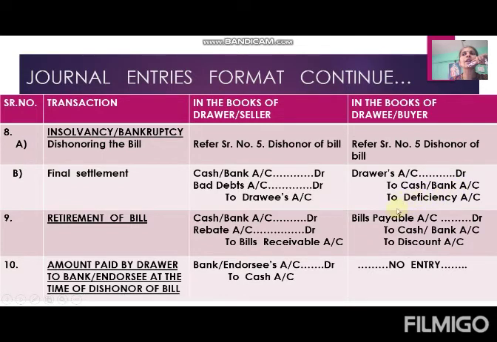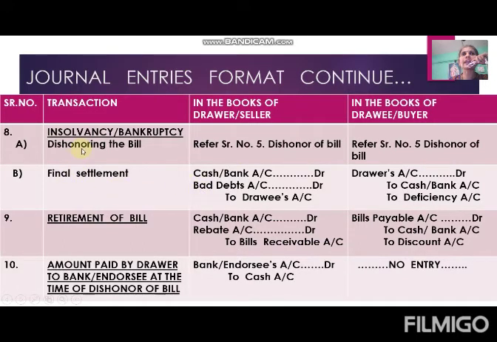Deficiency is the amount which is not paid to the drawer. Miss, one thing: that amount is saved. That's why it is the deficiency account. Then, in an insolvency case, the first entry you have to pass is for dishonoring the bill, and the next entry you have to pass is for final settlement.